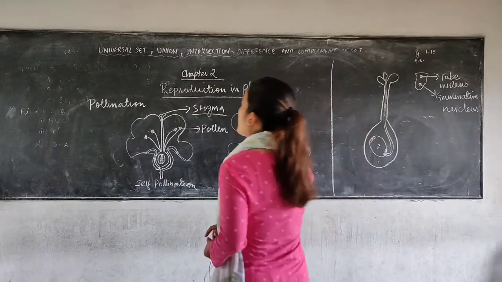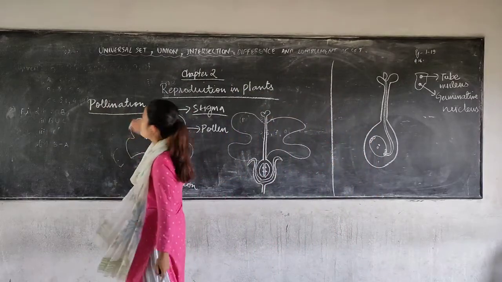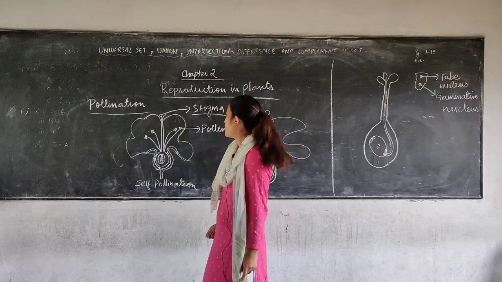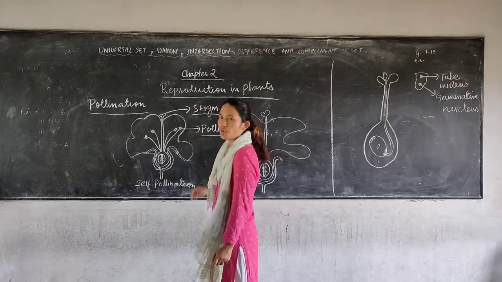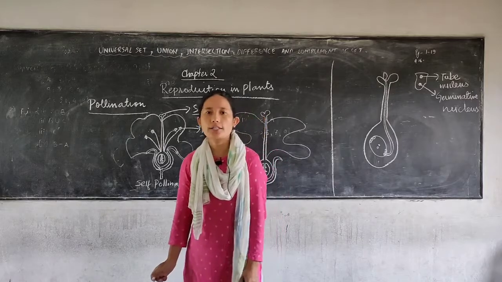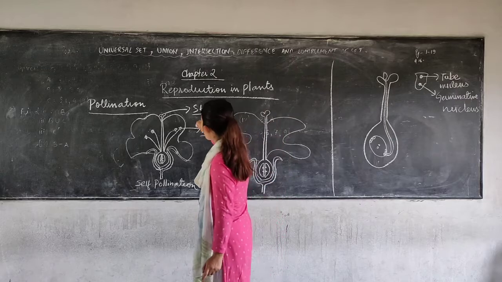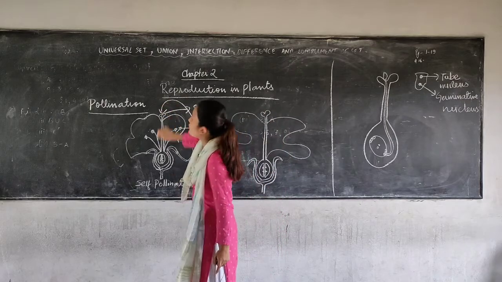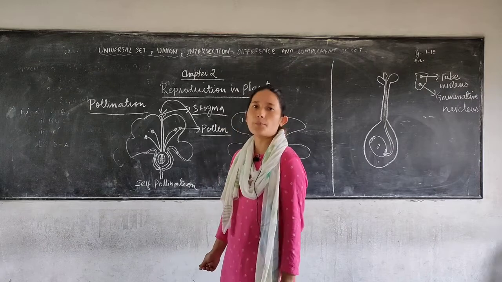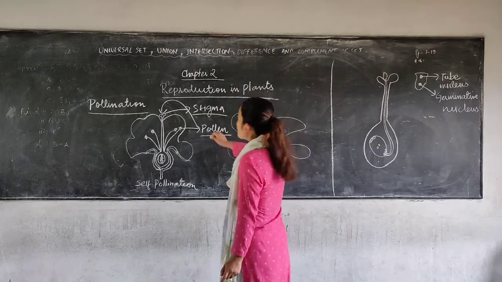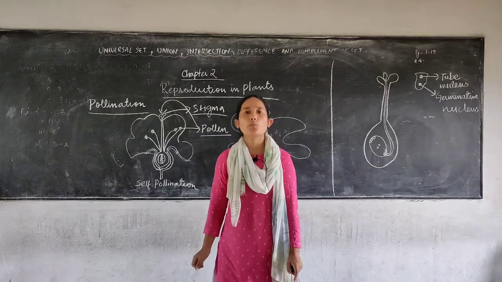First, let us deal with what is pollination. What do you mean by pollination? Pollination means transfer of pollen grains. Where are these pollen grains present? Pollen grains are present in the anther region. So transfer of pollen grains to the stigma of the flower. Stigma is the female part and pollen grain is the male reproductive part. So transfer of the pollen grains to the stigma of the flower is known as pollination.